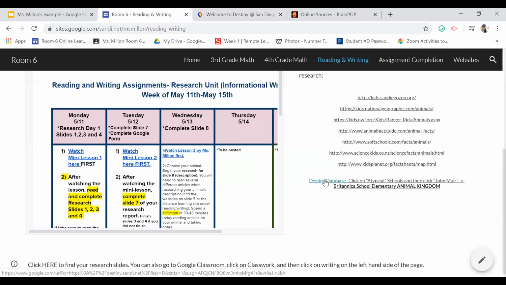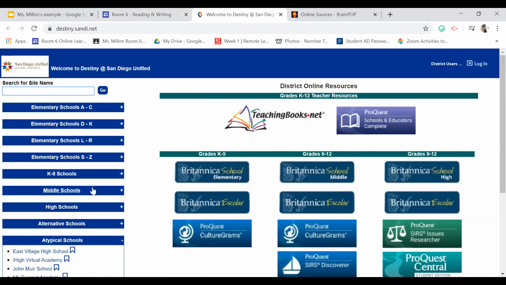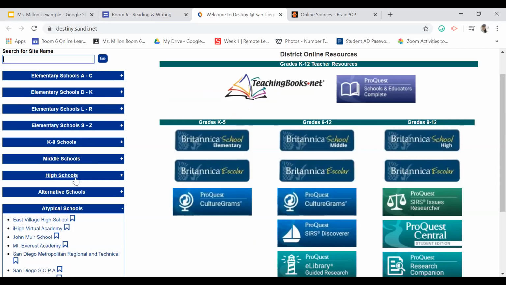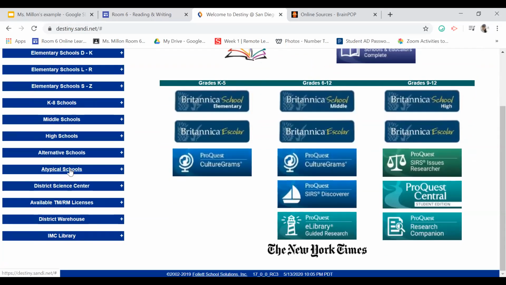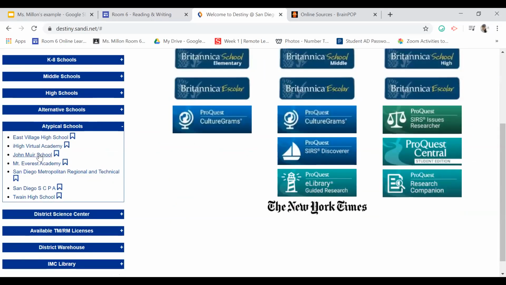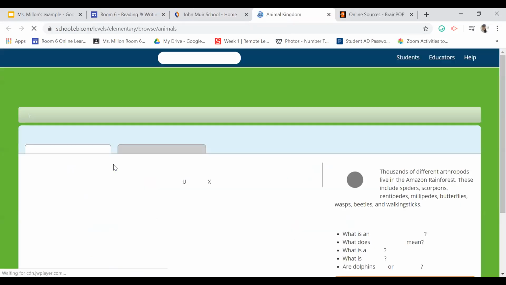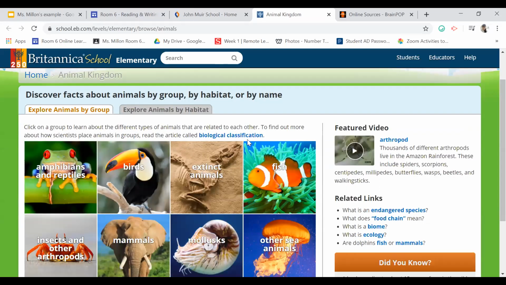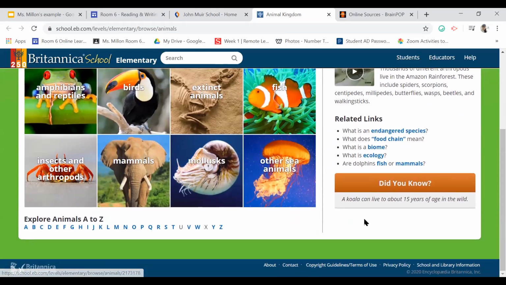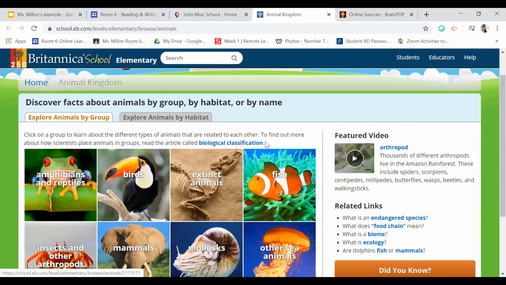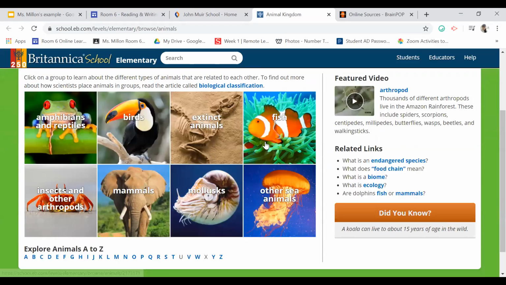So please, please, please make sure that you find information from here because it's a really great source. So remember, when you go to the database, you're going to look on the left-hand side and click on Atypical Schools. You're going to find John Muir. And then you'll scroll down here to Britannica School Animal Kingdom. And it shouldn't ask you to sign in, but if it does, try just using your school ID and password, and we'll see if that works. But I don't think that it should ask you to sign in.